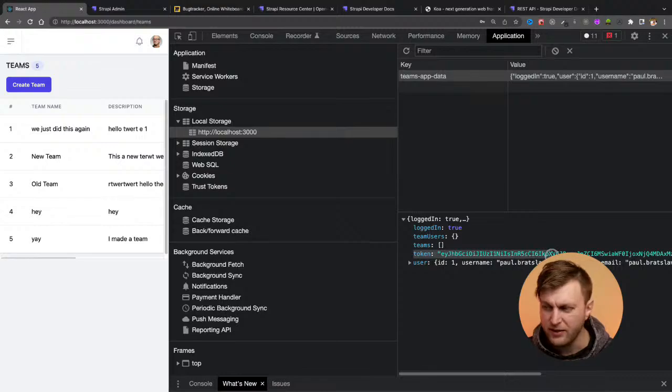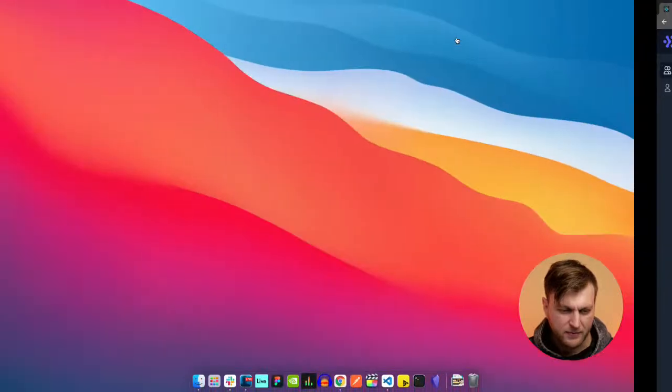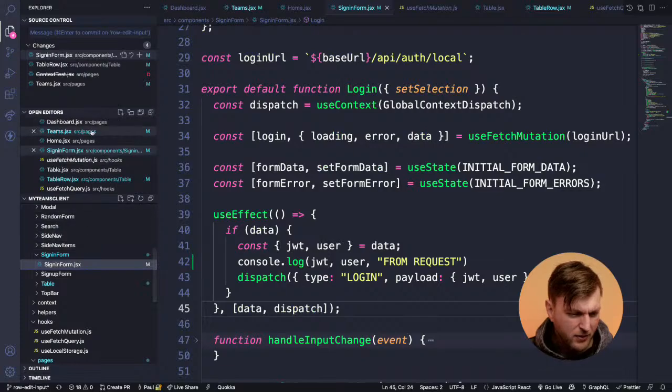The only thing I'm doing differently is I'm adding an extra step where I am using context to save it to local storage. And then local storage, if I refresh here, you see how I don't lose this data because it's saved in local storage. And what it's doing every time I refresh, it's going to rehydrate my context data here. I know it sounds a little bit hard to follow.